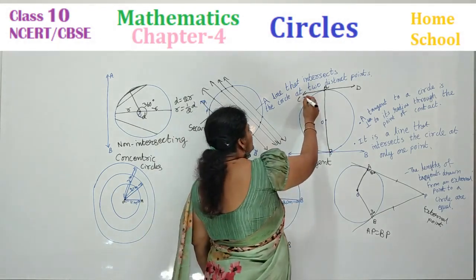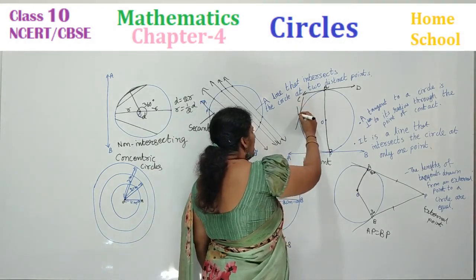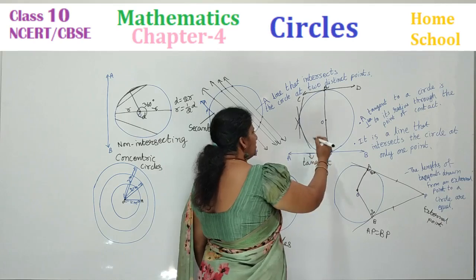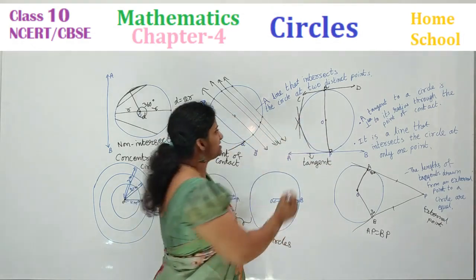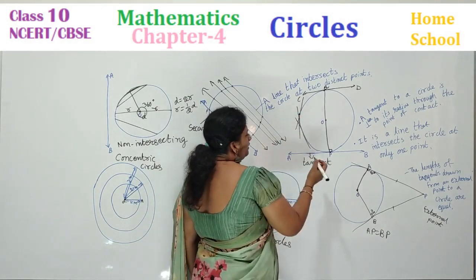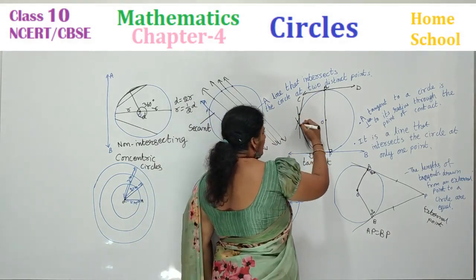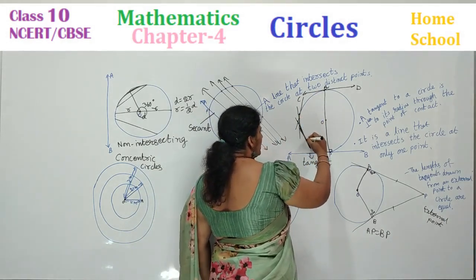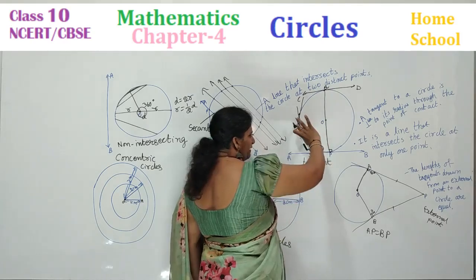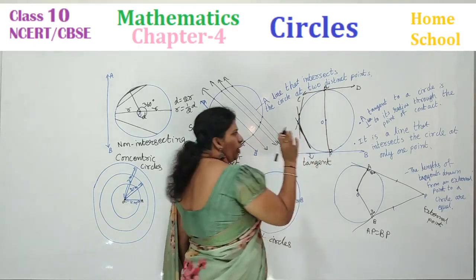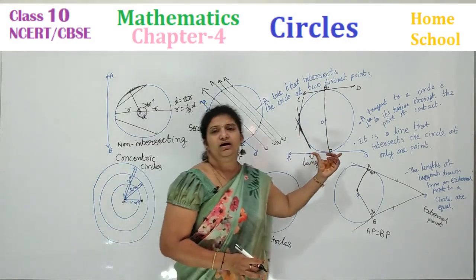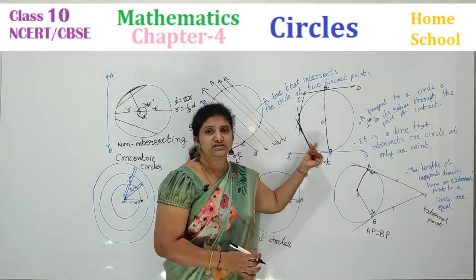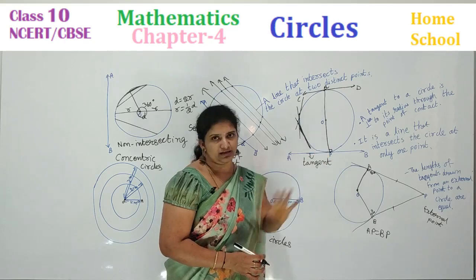Infinitely many. See here, I can draw here, I can draw here, I can draw here. These are all tangents. It is a line which touches at only one point, but never try to touch like this, children. See here, the circle does not touch this much part. Only at one point it touches. Okay. A tangent is a line which touches at one point of a circle.